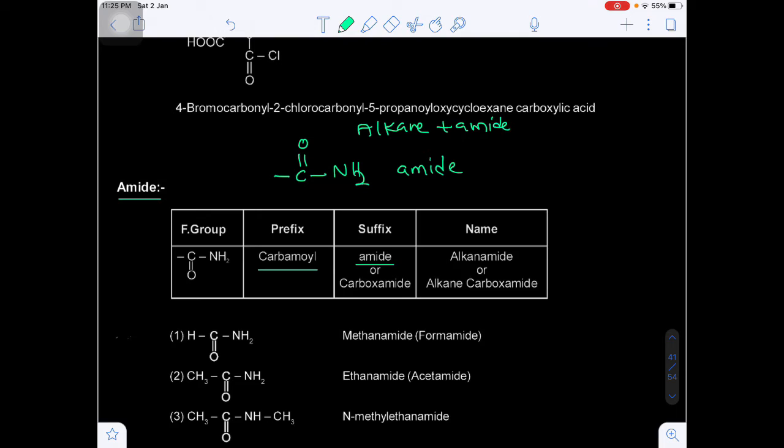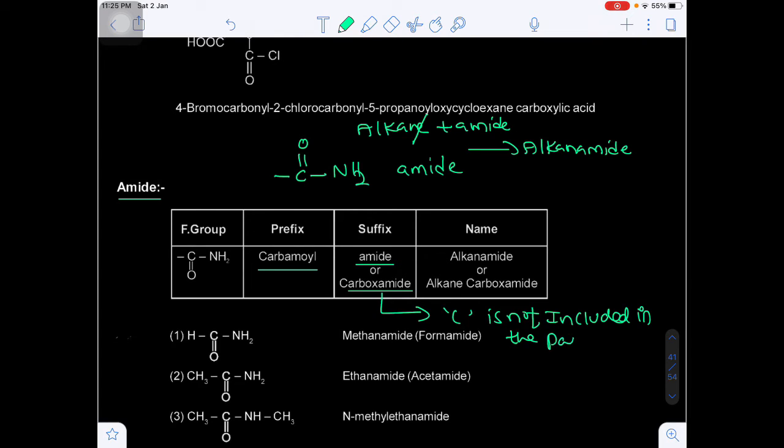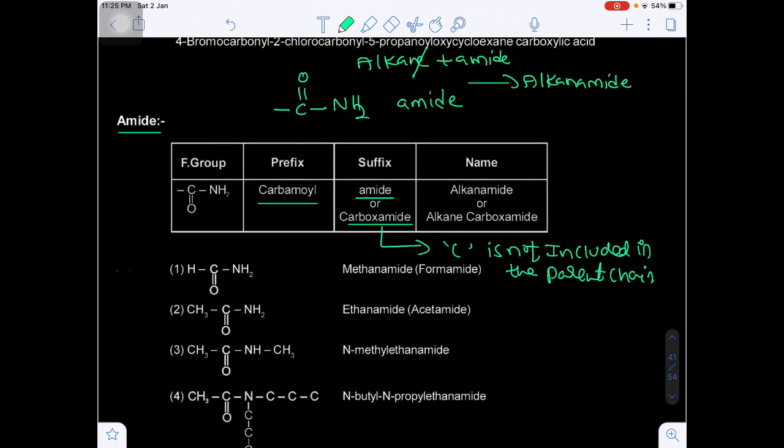Alkane plus amide. What we have to do? We have to eliminate the E and add amide, that is known as alkanamide, when the carbon is included in the parent chain. If it is not included in the parent chain, carboxamide.